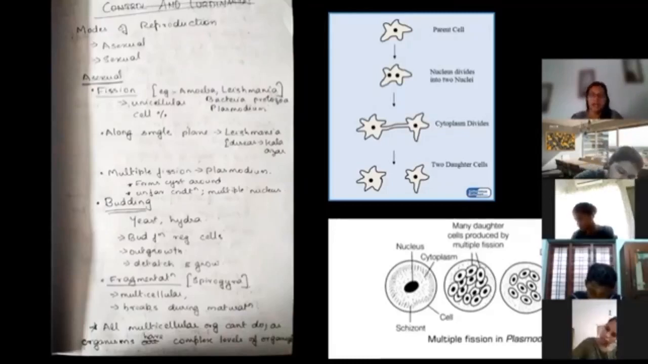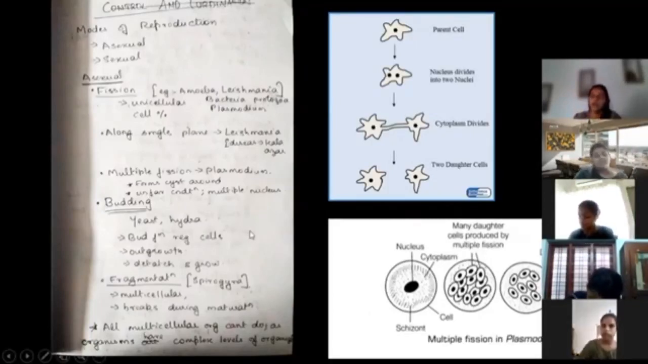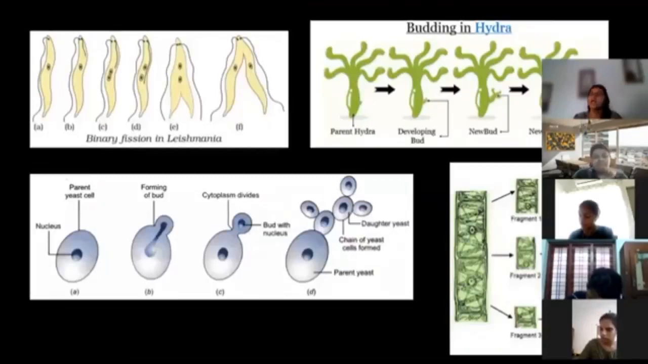Budding, the most common examples are yeast and hydra. Hydra you are going to study in regeneration as well. But the main mode of reproduction in hydra is budding. So don't get confused. Do not write the main mode of reproduction of hydra as regeneration. Regeneration is never a main mode.